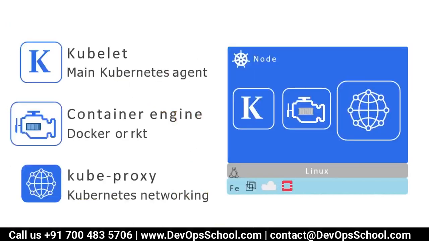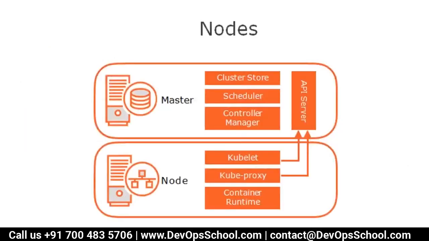So guys, in the worker you have the main Kubernetes agent, kubelet, Docker as a container engine, and kube-proxy, which provides Kubernetes networking services. So this is how the entire architecture looks. Look at this: the master has 4 components and the node has 3 components. Kubelet and kube-proxy communicate with the API server, and the cluster store, scheduler, and controller manager also communicate with the API server to get all these things worked.